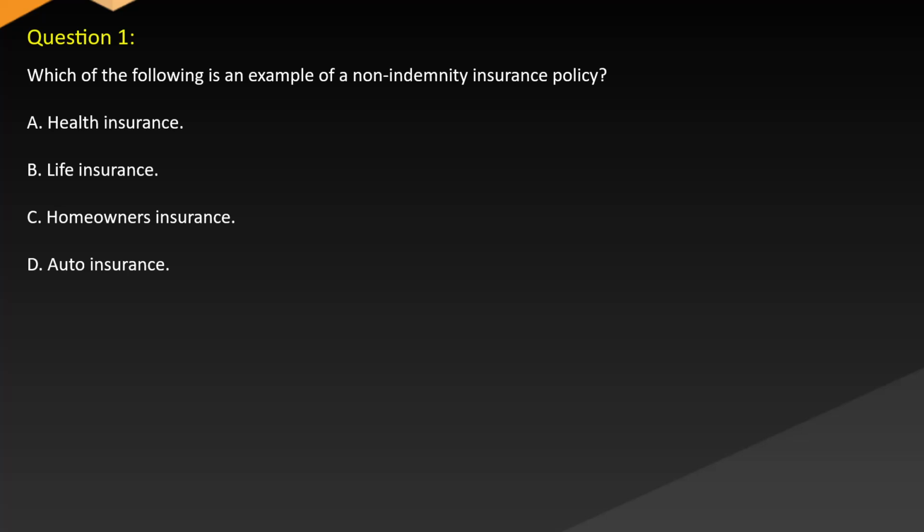Question 1. Which of the following is an example of a non-indemnity insurance policy? A. Health insurance. B. Life insurance. C. Homeowners insurance. D. Auto insurance.